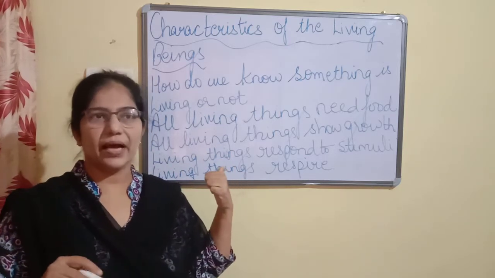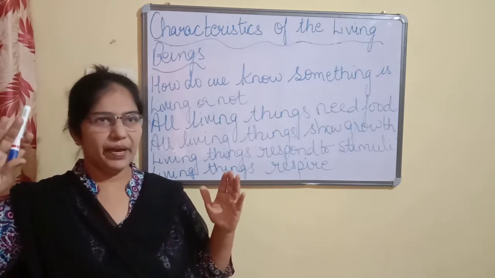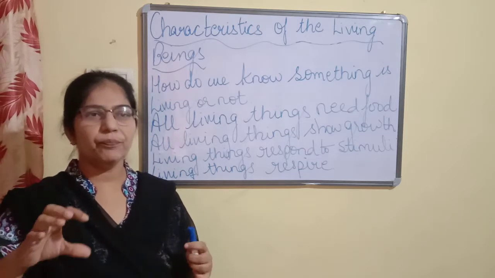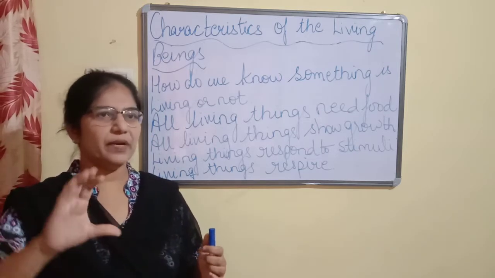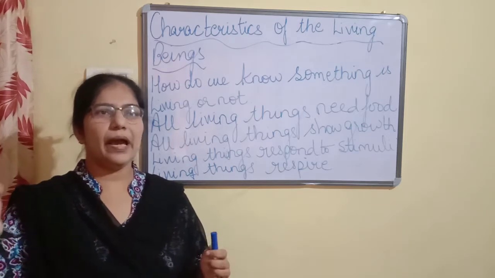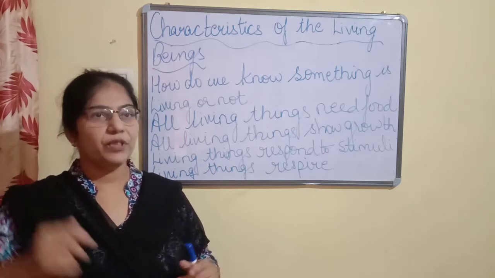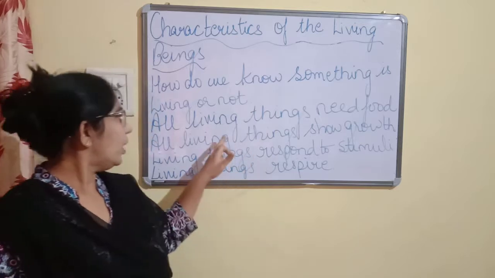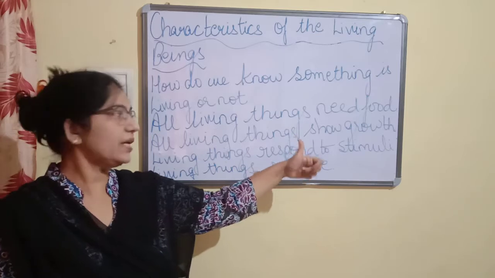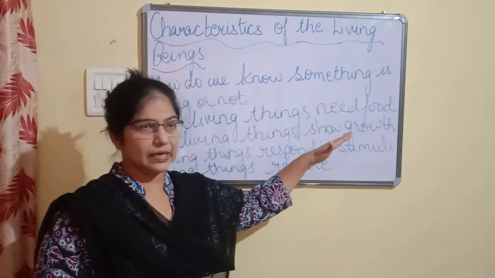Similar is the case with plants. The trees that we see around us were not so big from the beginning. You must have seen in your gardens how the gardener tells you, madam, please bring some saplings. Those saplings, when you water them and provide urea to them, everything, then they grow. So thus we find that all living things show growth. We have discussed human beings, plants as well as animals. I hope, children, this is clear to you.